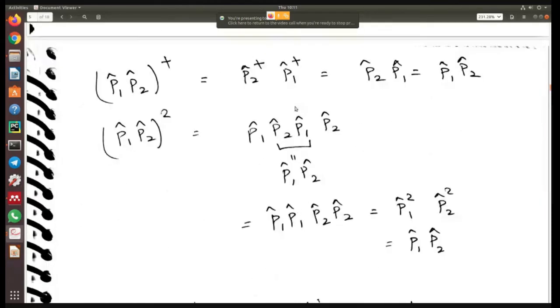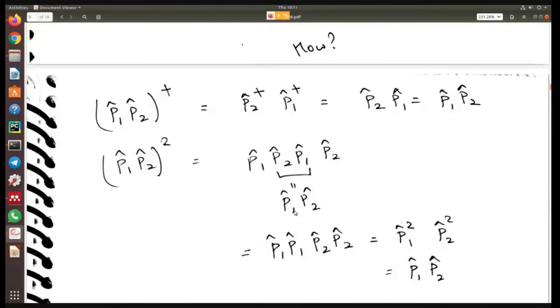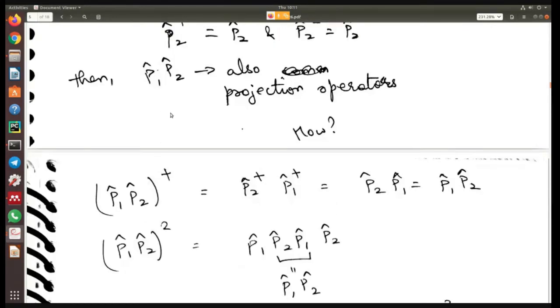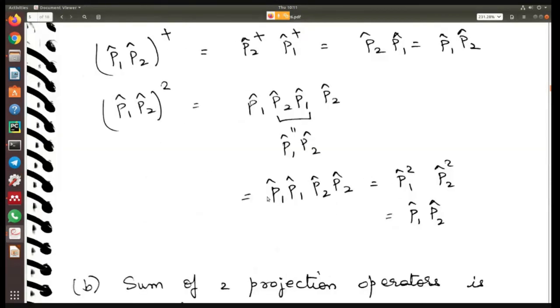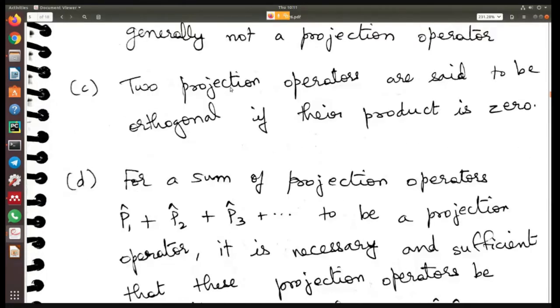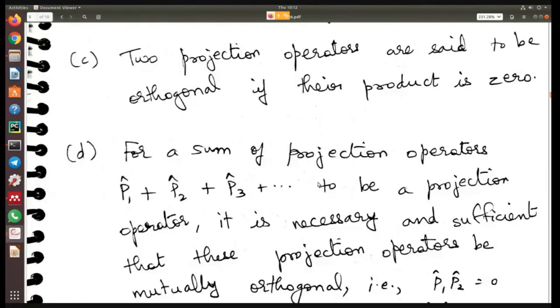So then we looked at some properties of the projection operator. We said that if both P1 and P2 are projection operators, then the product of the two projection operators is also a projection operator. Okay, then the sum of two projection operators is generally not a projection operator. And two projection operators are said to be orthogonal if their product is 0.